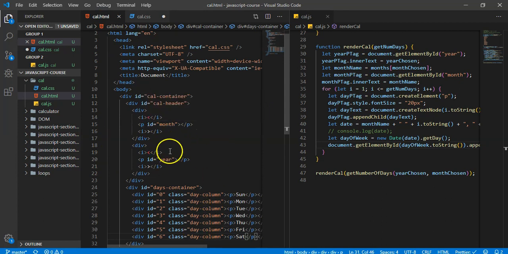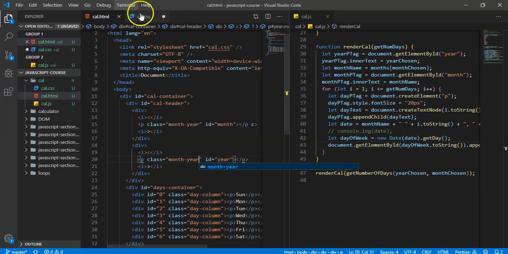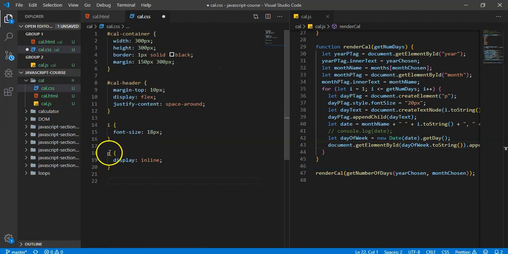So, you know, that was a little bit of a mistake for me. Now let's just give these two P's, that's an okay mistake. I'm not mad at myself for that one. So let's give these two P's a class. A class of month, year. And we're just going to make that class. You can do this like 100 different ways, but I just want to keep it really simple. Class equals month, year. All right, and we can just change month, year to display inline.